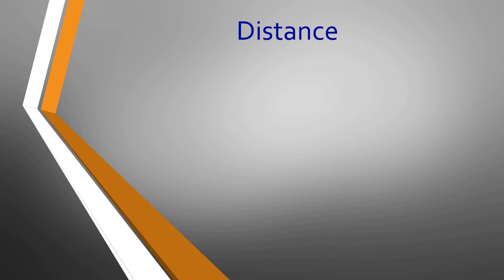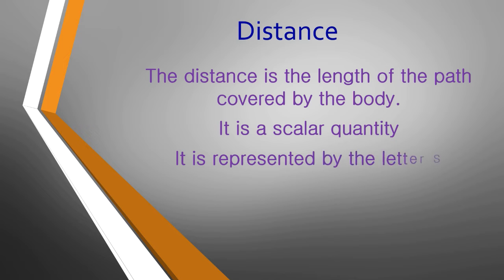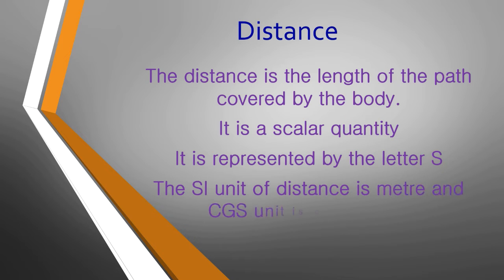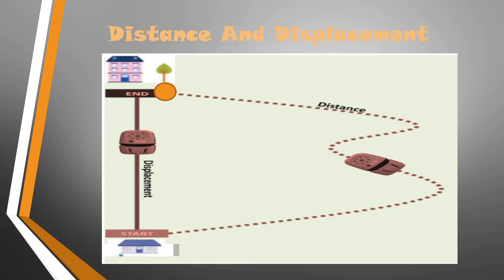So distance is the length of the path covered by the body, and it is a scalar quantity. Distance is represented by the letter S, and the SI unit of distance is meter and the CGS unit is centimeter. The distance travelled by the body depends on the path followed by the body.